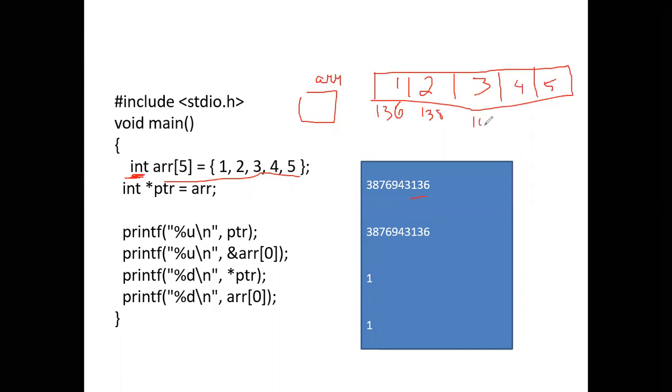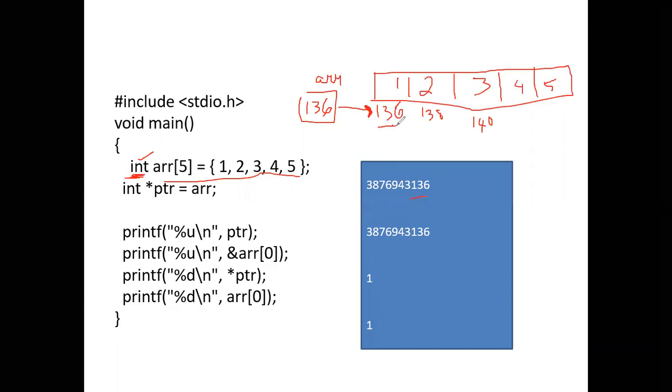Next 140, and so on it continues. Each will be taking 2 bytes, since it is integer. So the array variable will be having this base address 136. We already studied that the array will be having the base address, the address of the first element, that is 136.